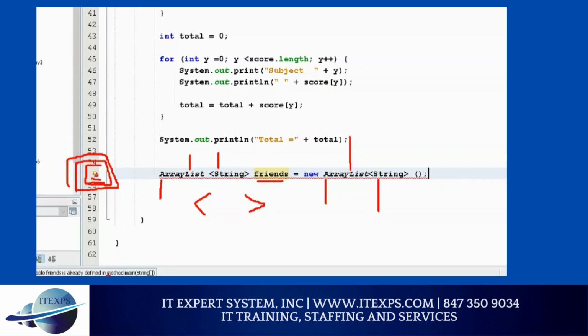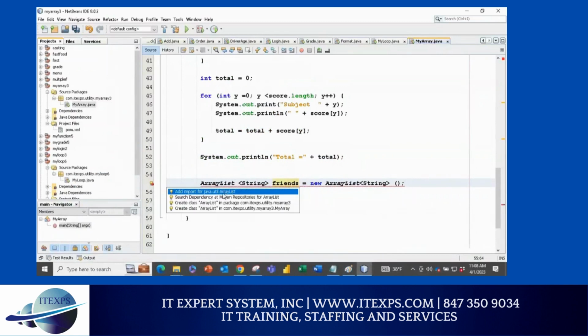Good. This variable name, you can write anything here, not a problem. So I'm going to import it, and it says java.util.ArrayList. Sounds good? When you import, the error will disappear.